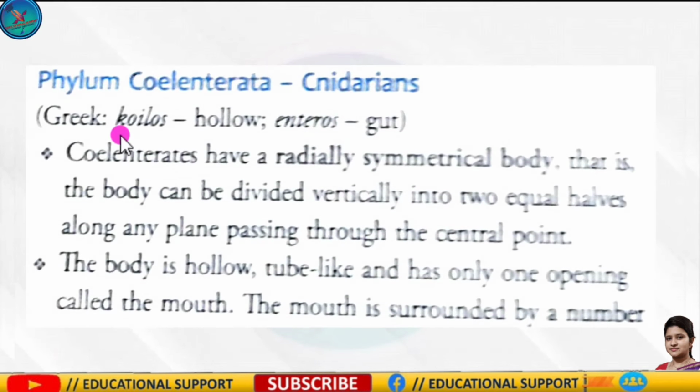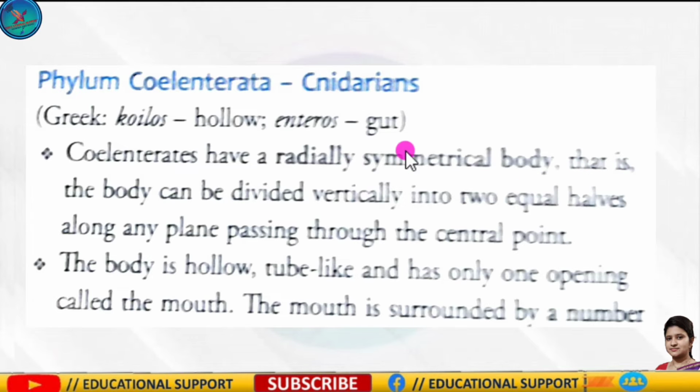So next is the Coelenterata or cnidarians. It's a Greek term. Koilos means hollow and enteros means gut. Okay. So coelenterates have a radially symmetrical body. What do you mean by radially symmetrical body? You have to remember.